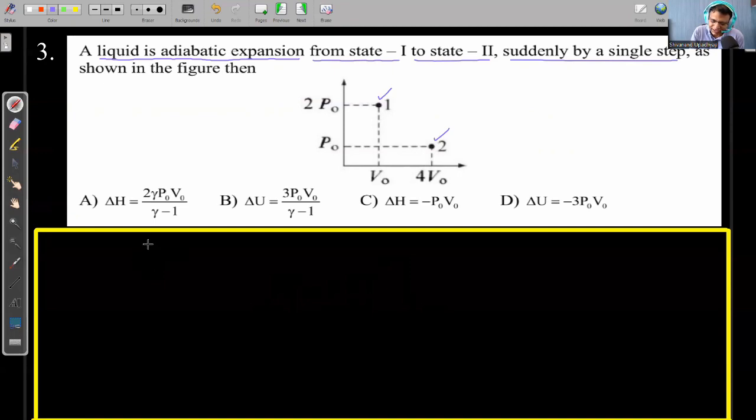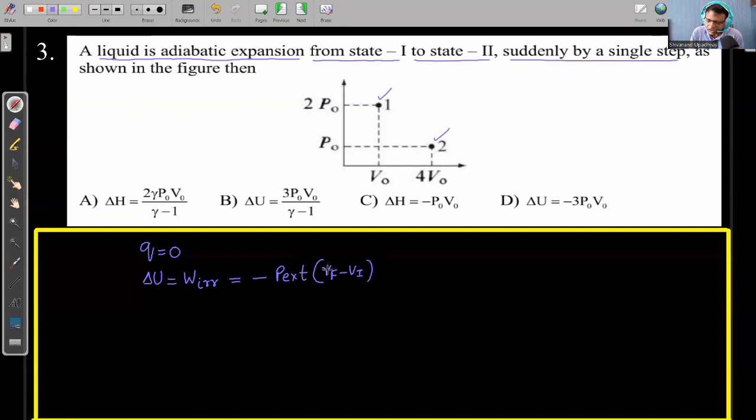So first thing is that since it is in an adiabatic container, Q will be 0. First law of thermodynamics is valid for all. So I can write that change in internal energy is equal to work done. Since it is an irreversible process, work done is equal to minus P external times V final minus V initial.